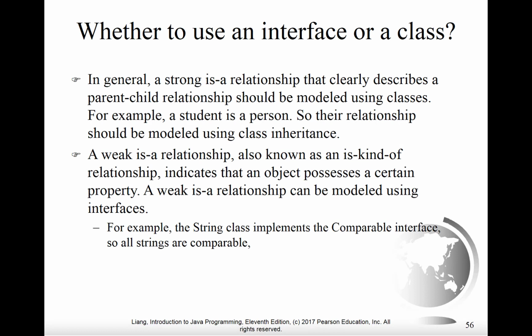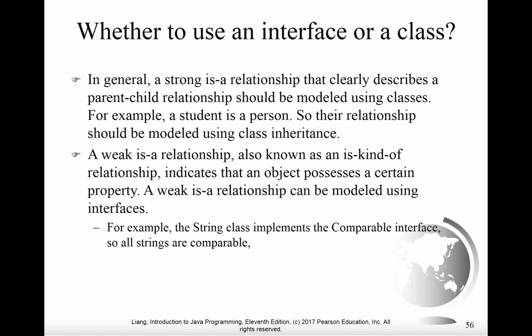So to wrap up chapter 13, we have a question here, whether we should use an interface or a class. And the guideline for this is to think about the relationship between the two. If there is a strong is-a relationship that very clearly describes a parent-child relationship, then that should be modeled using classes and inheritance.